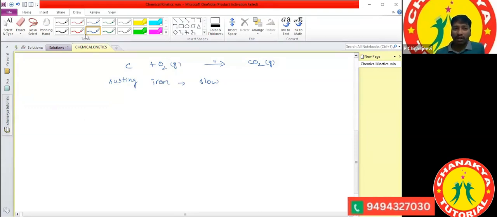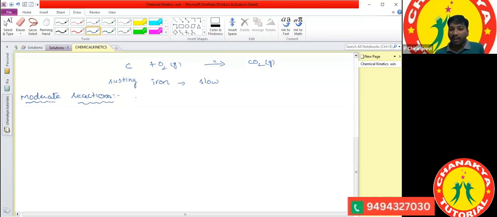Next, moderate reactions. Sir, what is meant by moderate reactions? Moderate reactions mean the chemical reactions which are completed within a particular time are called moderate reactions. What is meant by moderate reactions, ma'am?